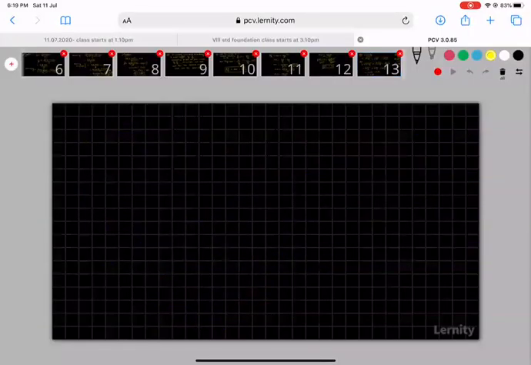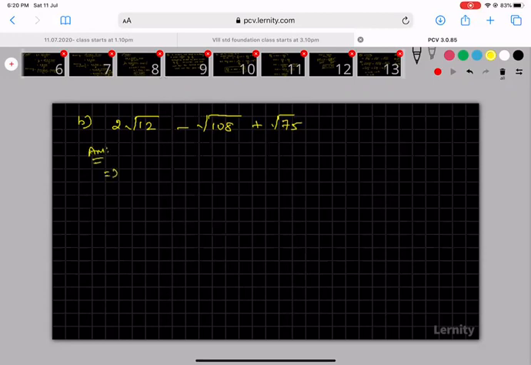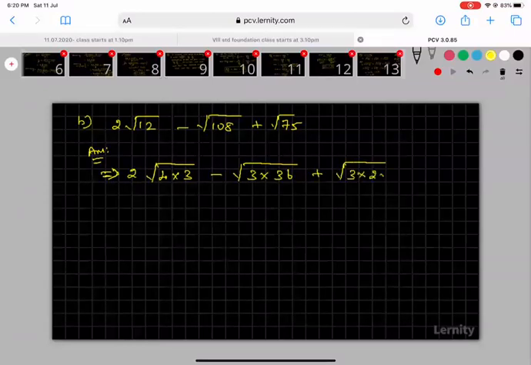Okay, sir. Here you see problem number B. They are given 2 root 12 minus root 108 plus root 75. This is the problem they are given. We want to simplify this. Here I can write 2 into root 12 as 4 into 3, root 108 as 3 into 36, and root 75 as 3 into 25.